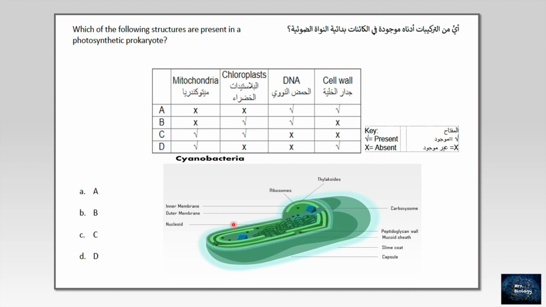And even the mitochondria, no need, because the energy inside these prokaryotes, I mean the bacteria, comes from the different gradients of ions. So the right answer should be A. Yes, they contain DNA, they have the cell wall as a structure, but sure they are missing what? The mitochondria and the chloroplast. Regarding B, C, and D, all are wrong answers. So the right answer here is A.